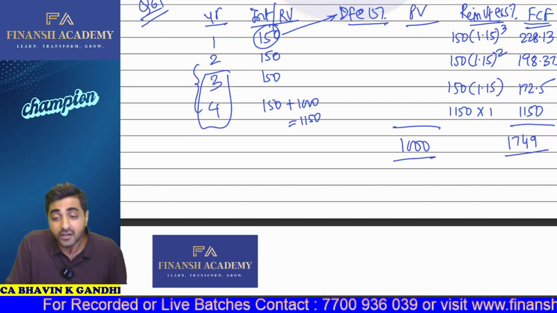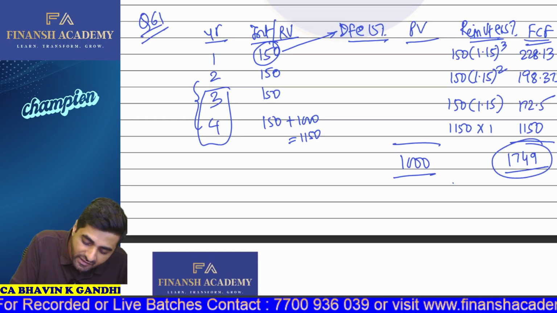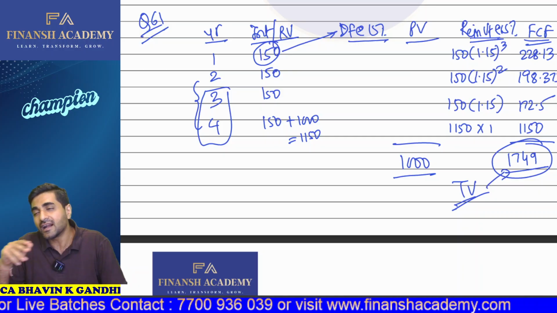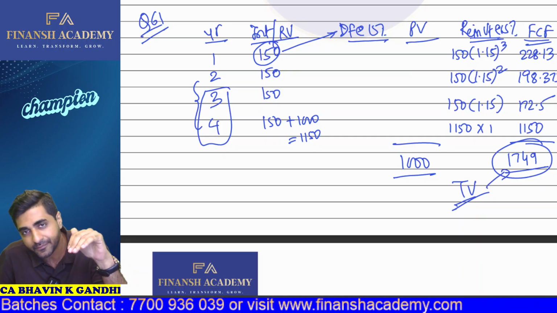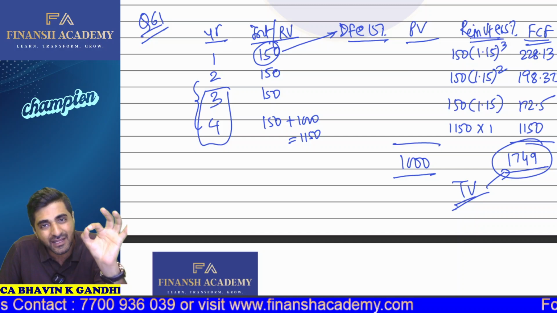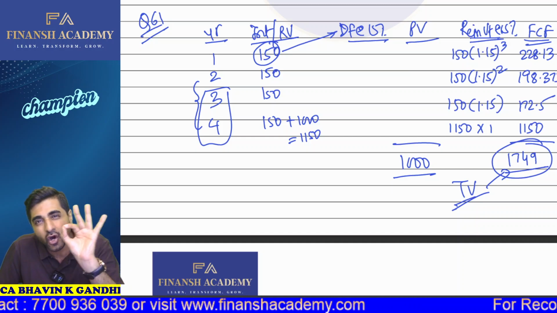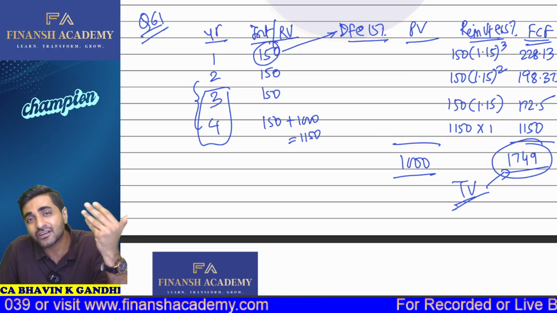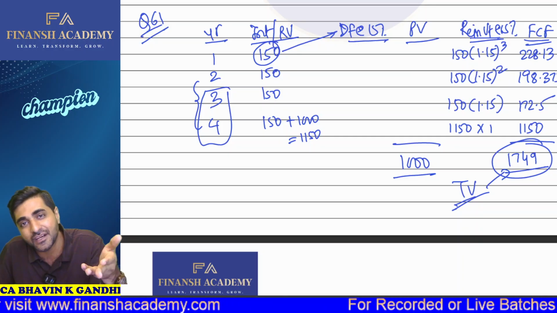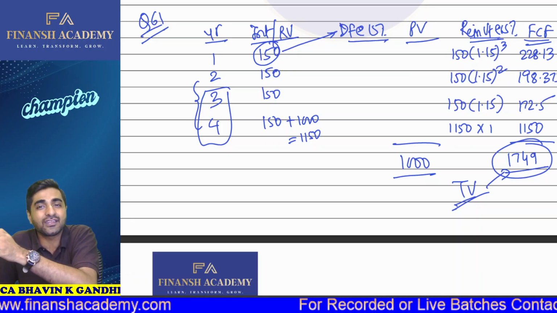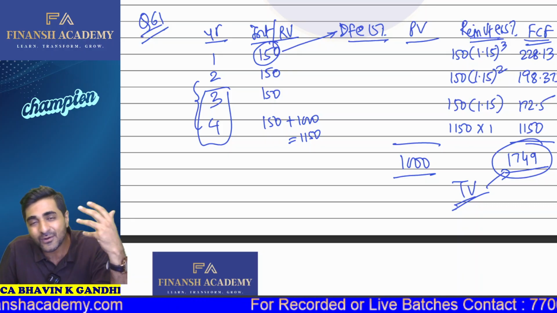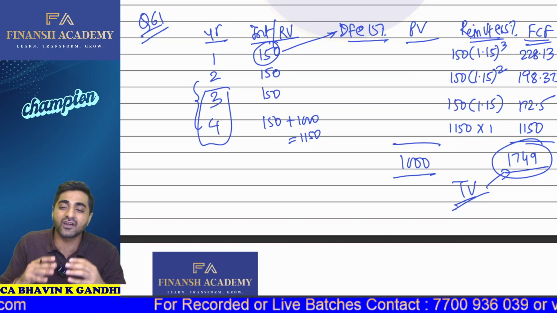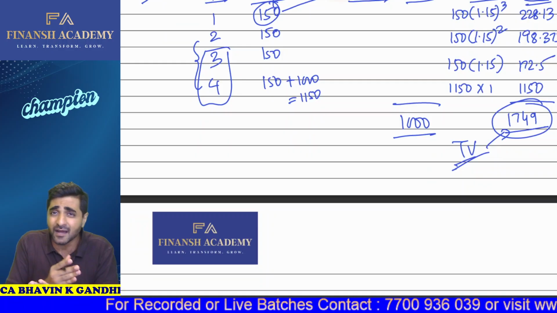Okay. Now, my dear students, this is called my terminal value, which is going to be received at the end of the 4th year. Understand, like this, you make a fixed deposit today, and tell them that this is my 1000 rupees fixed deposit. Your rate of interest is 15%, but whatever interest you are going to give me, reinvest at the rate of 15%. Can I say at the end of the 4th year, when the FD will mature, you are going to get 1749? So this is your terminal value. So you are going to get 1749 at the end of the 4th year. Okay. So this is the amount on termination.